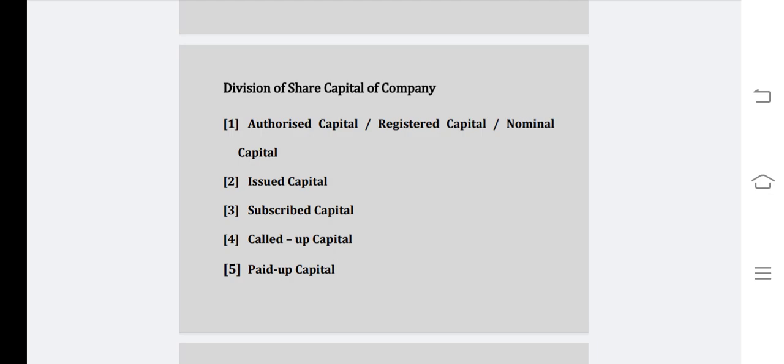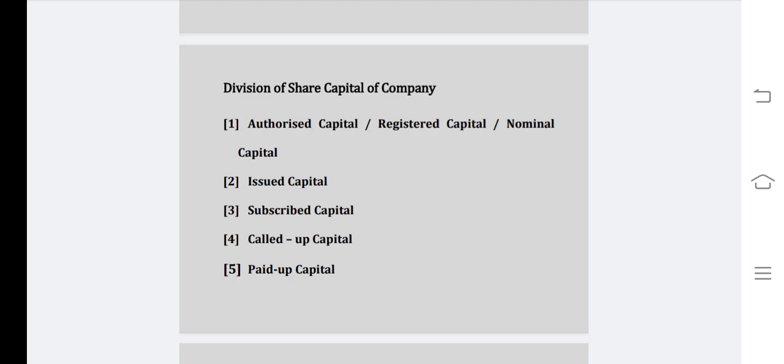Issued capital. The part of the authorized capital which is issued to the public for their subscription is called issued capital. Example, let us take the same example. X company is authorized to issue 1000 shares at the rate of 100 rupees each. In that, the company has issued 900 shares at the rate of 100 rupees each. So these 900 shares at the rate of 100 rupees each is called issued capital, which is invited for public subscription.